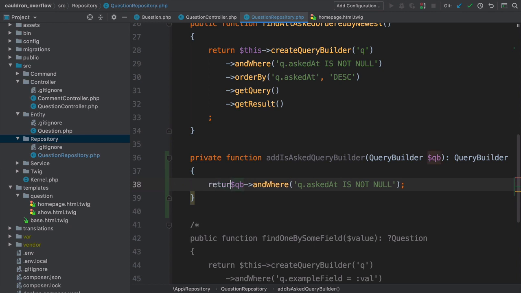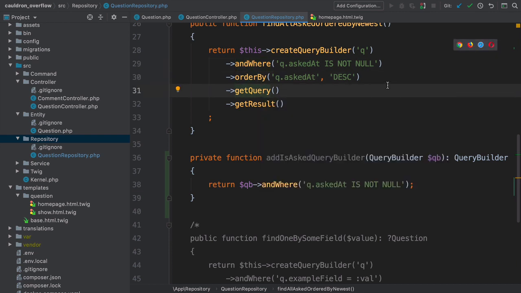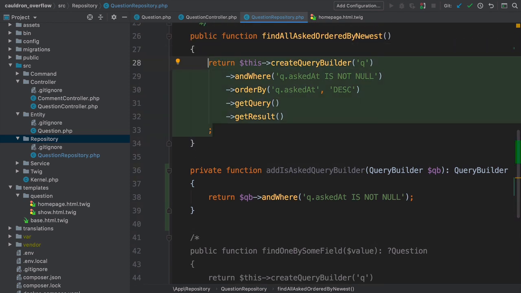Oh, and return this. Pretty much every query builder method returns itself, which is nice because it allows us to do method chaining. By returning the query builder from our method, we will also be able to chain off of it. Okay, back in the original method, first create a query builder and set it to a variable.